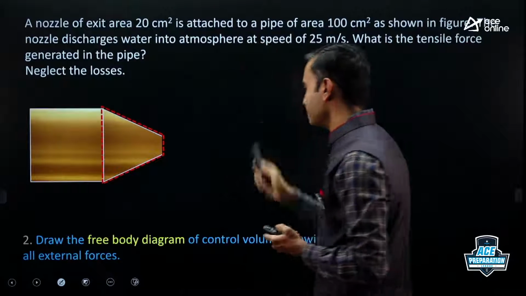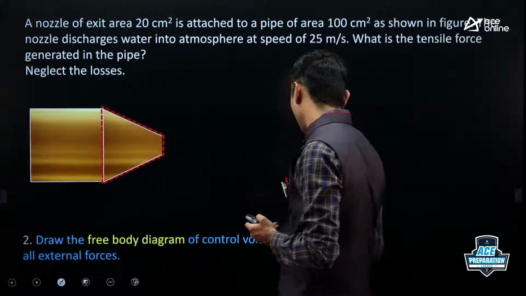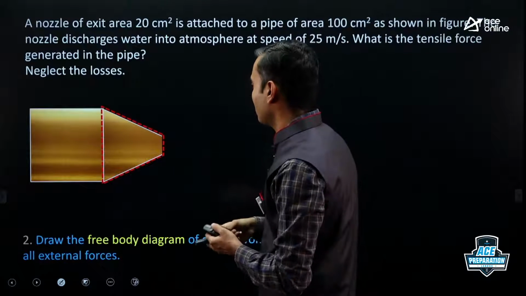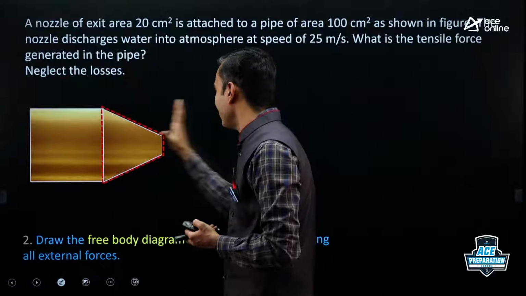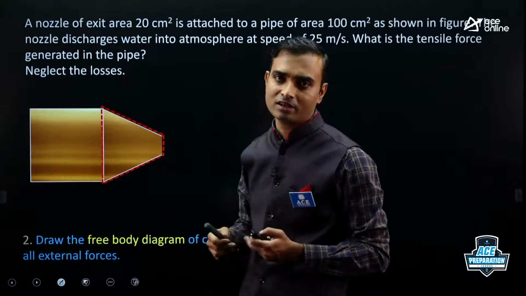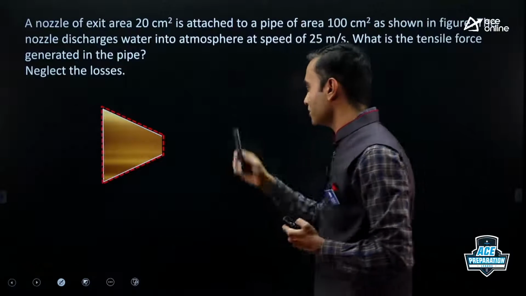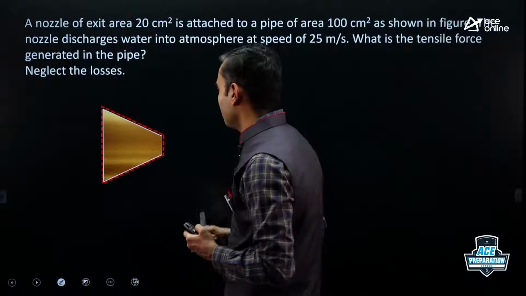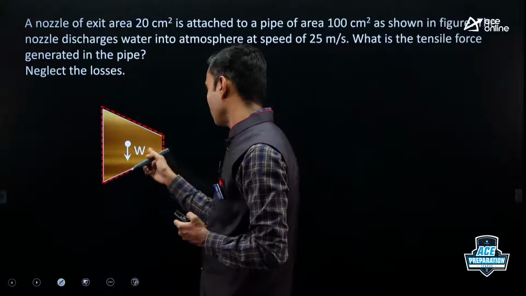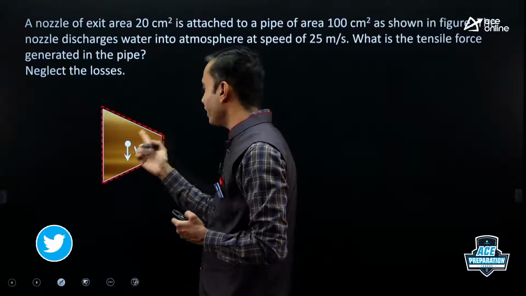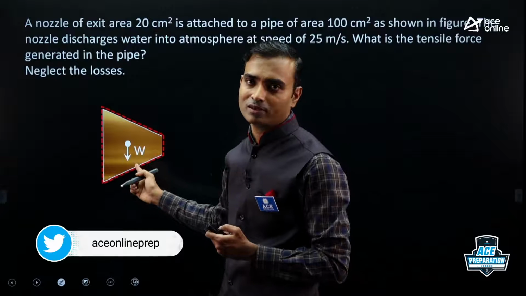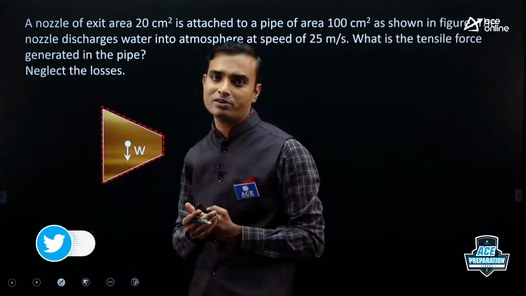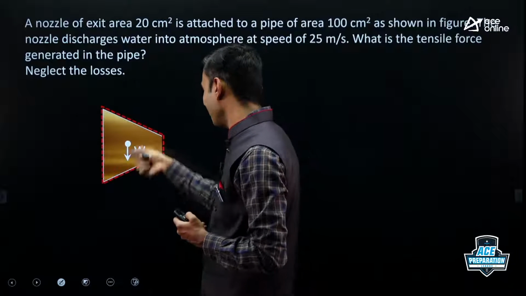Now the second step: draw the free body diagram of the control volume showing all external forces. Free body diagram means you have to detach this control volume from all adjacent connections and then show all external forces. That is FBD. So I have detached it. Now let us visualize the various forces acting on the system. First is self-weight. This self-weight includes the weight of water as well as the weight of the nozzle, because inside the control volume we have the nozzle and inside the nozzle we have water also. So it is combined weight.